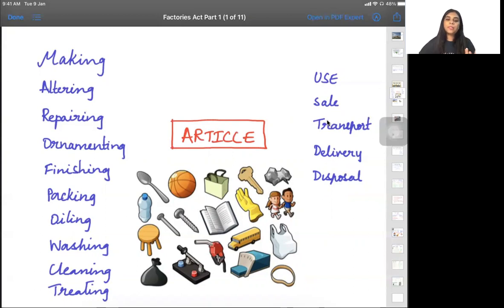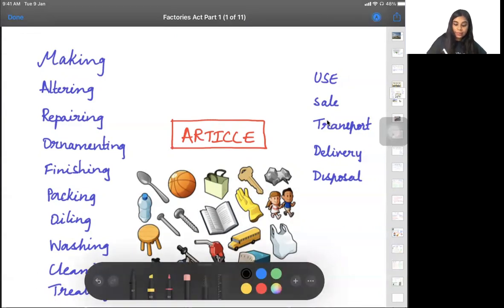Suppose once you made a particular product and you want to properly put some designs on it, that is called ornamenting. So making; if you don't like it, you will alter it. If it is not working properly, you will repair it. Once everything is fine, you want to add some designs to it, so that is called ornamenting. Once you have done all this and finished the product, then you will pack it. And for regular maintenance of it, you will start oiling it, washing it, cleaning it, treating it, right? This is how you can remember this.